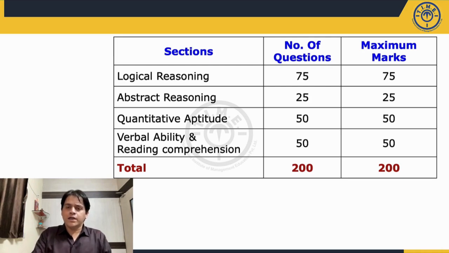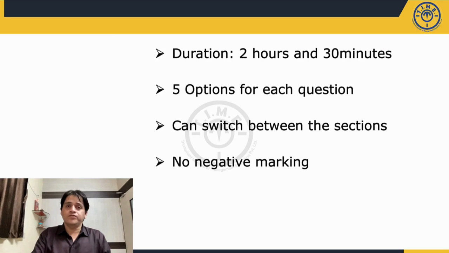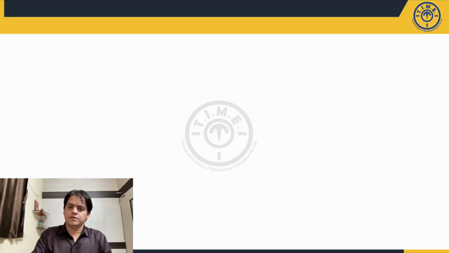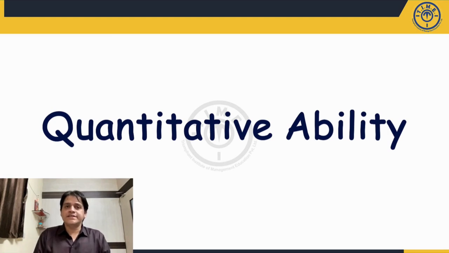Now, let's look at the structure of the quantitative ability section first. The quantitative ability section in slot 2 was a surprise in terms of its content because there were no data interpretation questions at all. Similarly, there were no questions of quantitative comparisons. There were no questions of number series or approximations.